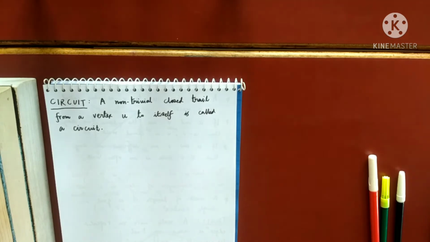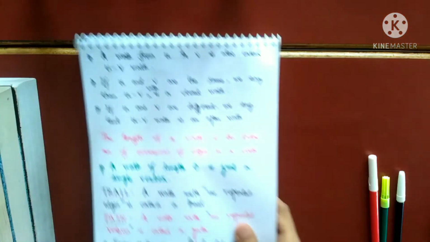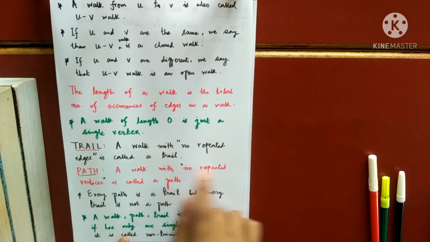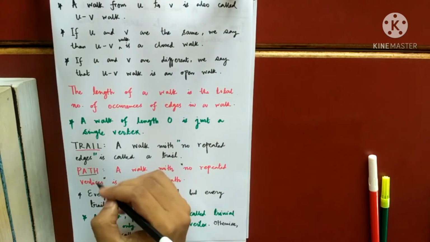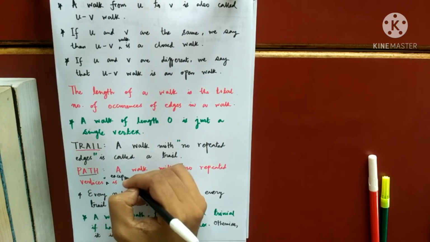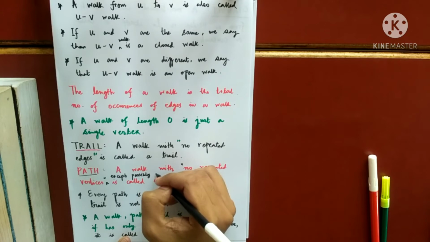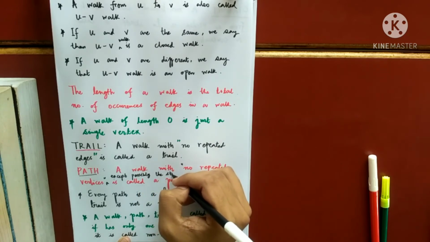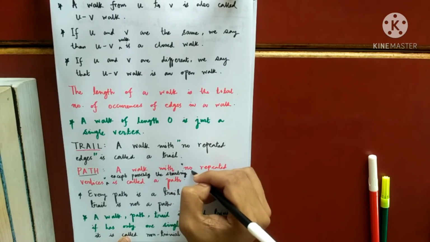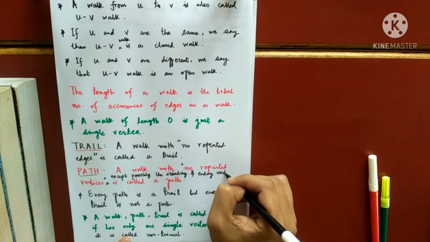By the way, I made a slight mistake while defining a path. It's all right, it's not really a mistake, I'll tell you. One thing I should clear up: a path is a walk with no repeated vertices, and I should write here, except possibly the starting and ending vertices.